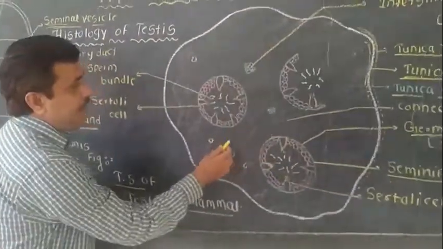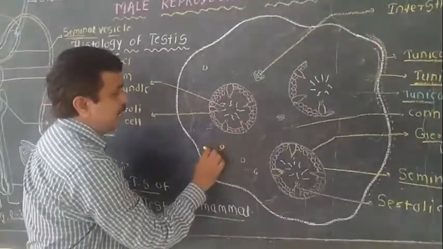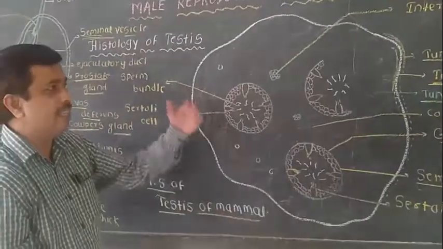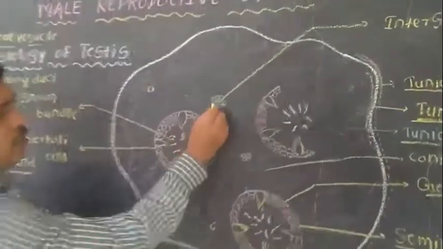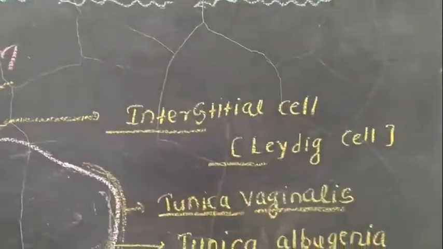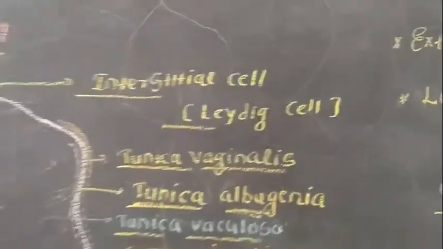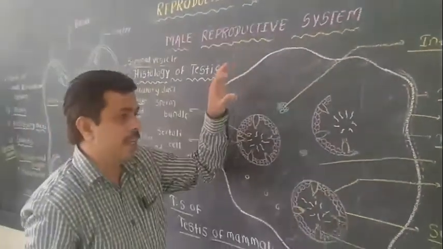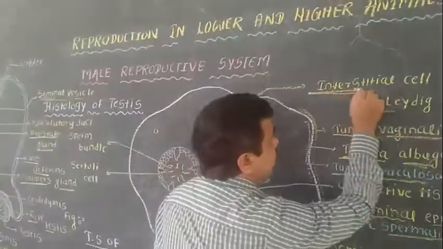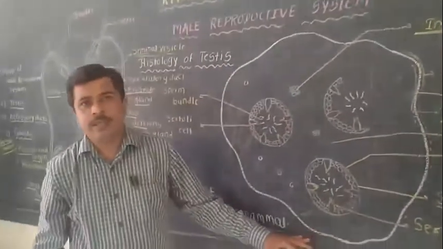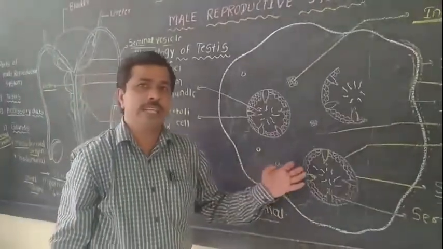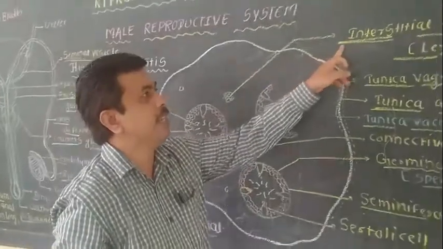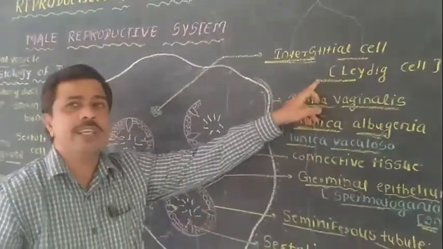Now outside the seminiferous tubules, there are nervous tissues and blood vessels present. There is also a certain group of cells, known as the interstitial cells or the Leydig cells.